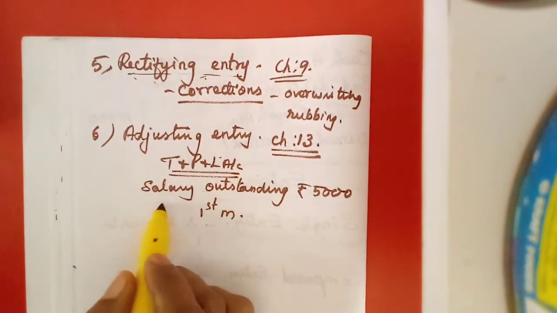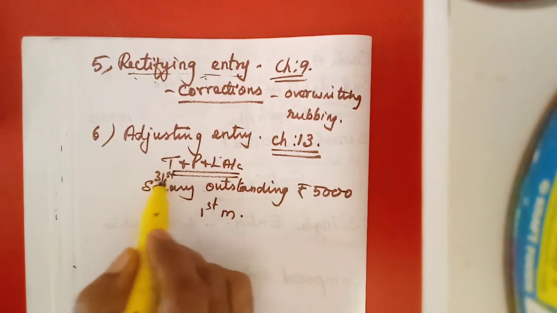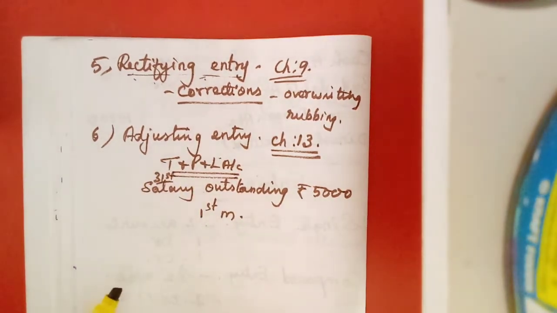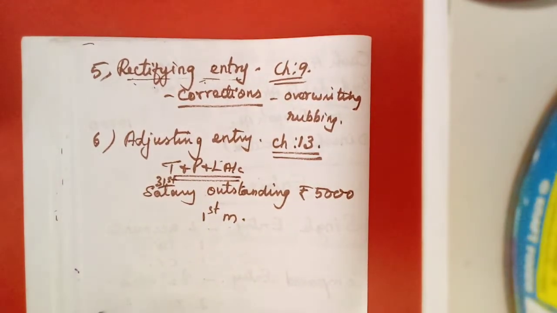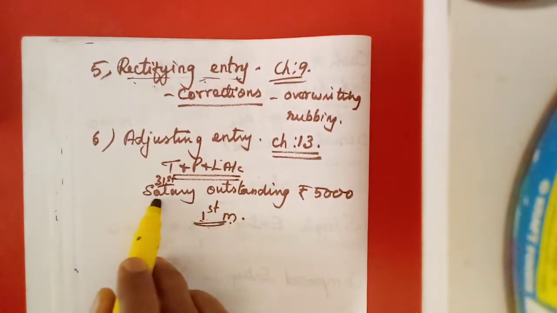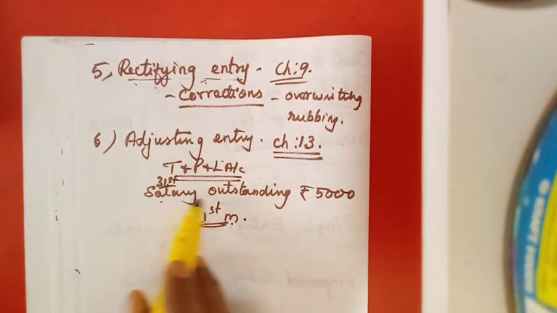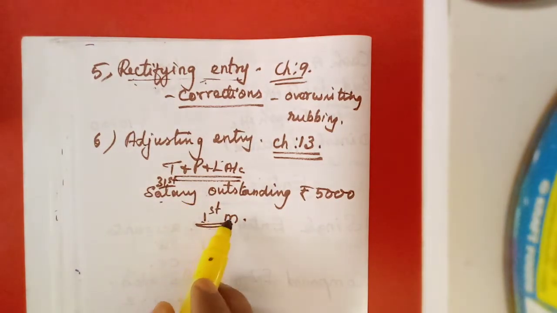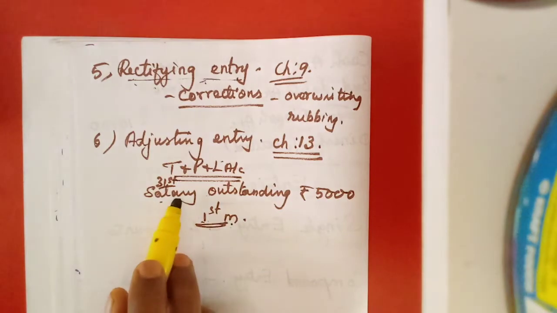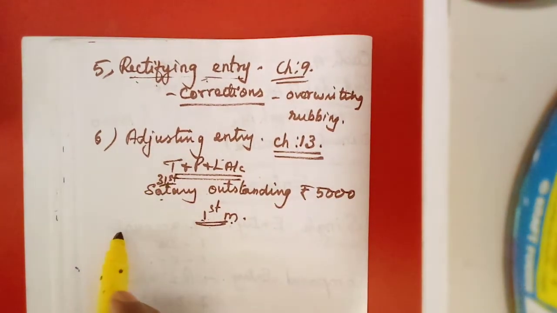We used to pay on the first of every month, isn't it? But the salary gets due on the 31st, as they work through every month. We pay on the 1st of the next month. So if the year closes on 31st December, we have not paid that December salary, but it will be paid on 1st January next year. So we should include this salary along with this year's expenses.